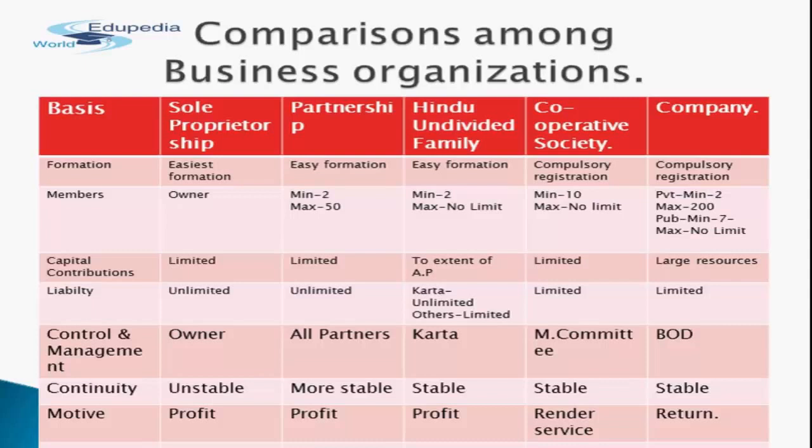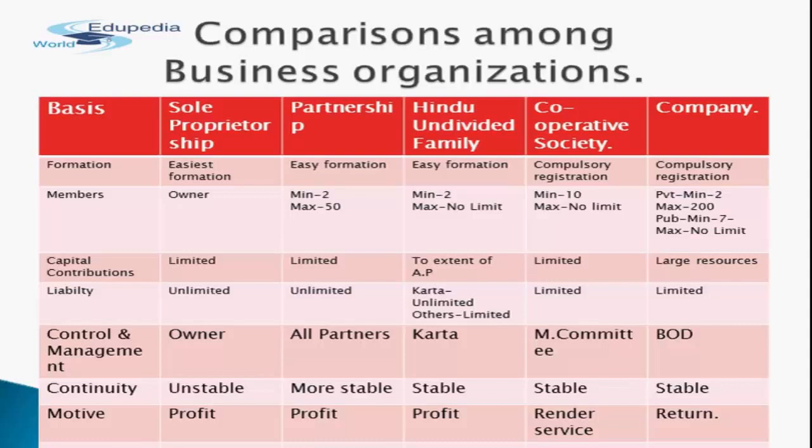In case of partnership, it is more stable in comparison to a sole proprietorship business. In case of HUF, stability is there. In case of cooperative society, the same stability of the business exists. And in case of company, much more stability is there in comparison to other businesses.